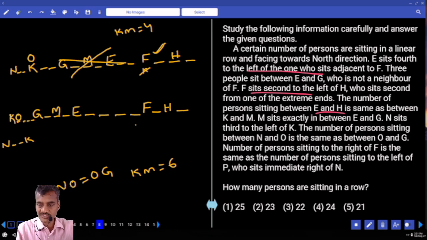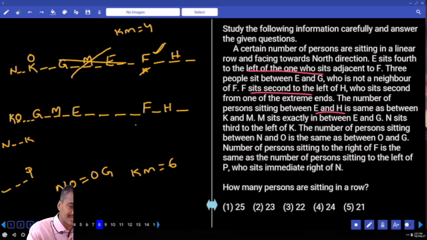The number of persons sitting to the right of F is the same as the number of persons sitting to the left of P. And P is on the left-hand side. How many people are there? There must be exactly 3 people. That is, P is fourth from the left extreme. And P is to the immediate right of N. Now P is to the immediate right-hand side of N.